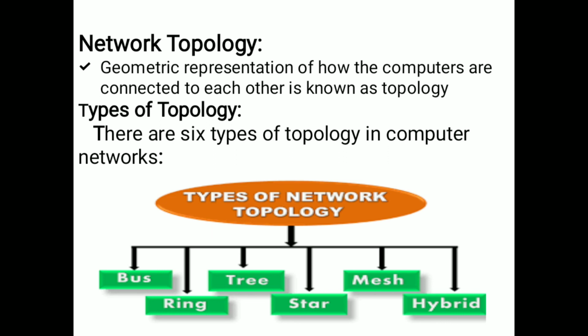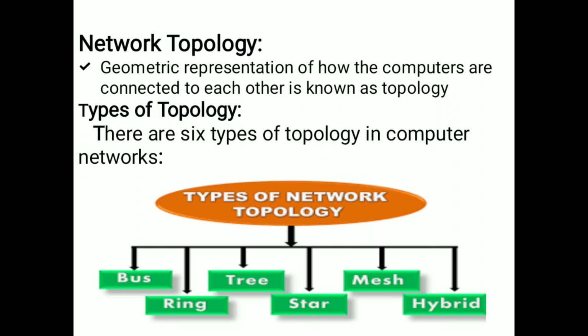The next topic is network topology. Topology is nothing but how the computers are connected to each other. The topology explains how the computers are connected to each other.